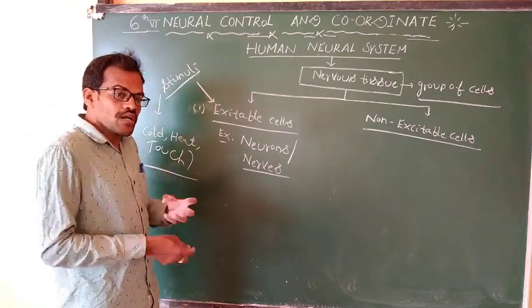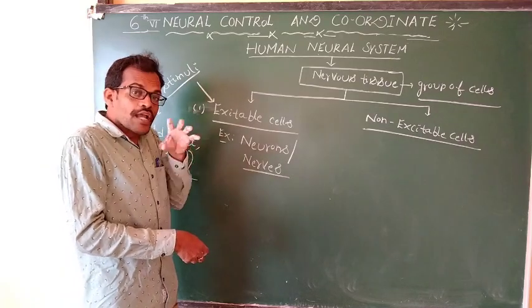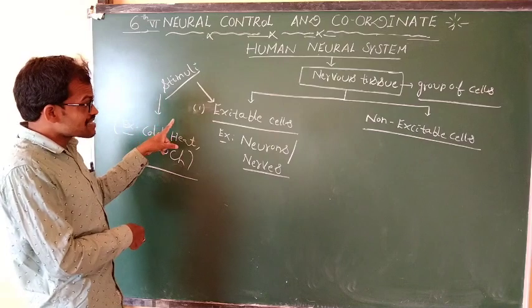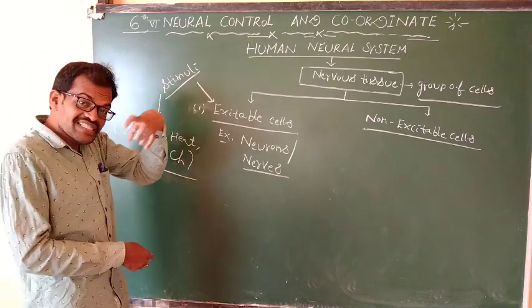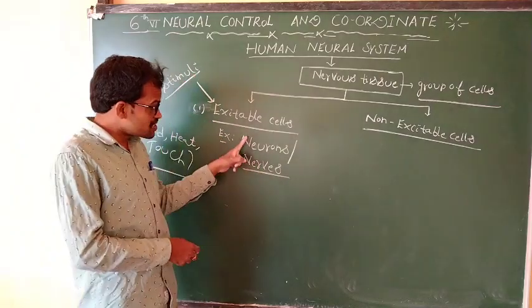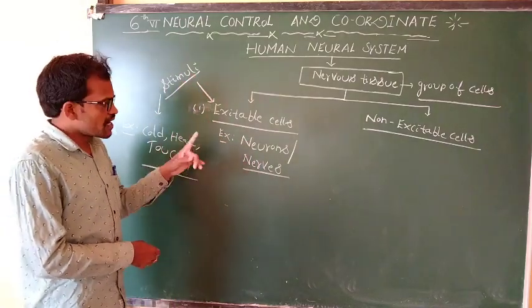You respond to any hot object. You can respond to any cold. You can respond to any touch. Responding means the excitable cells present in our body. What are the excitable cells? Neurons and nerves. That is what is excitable.